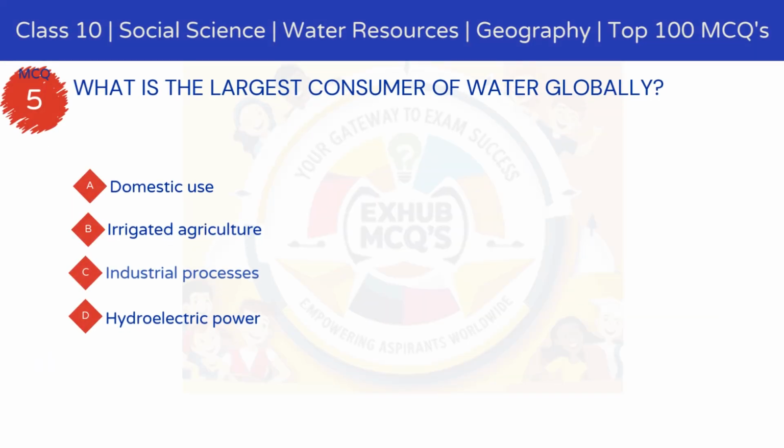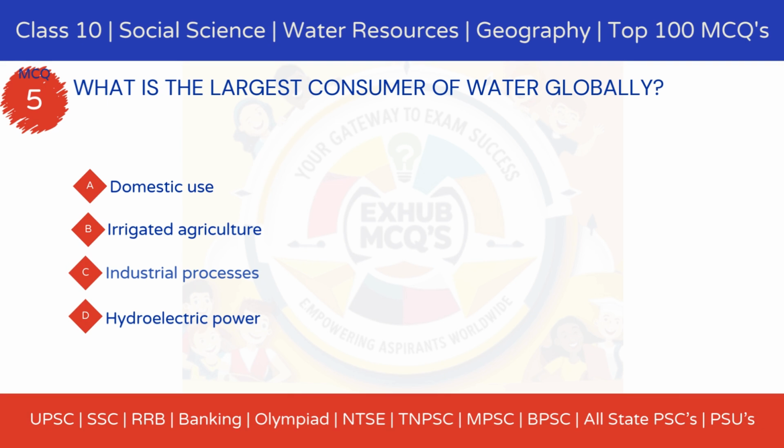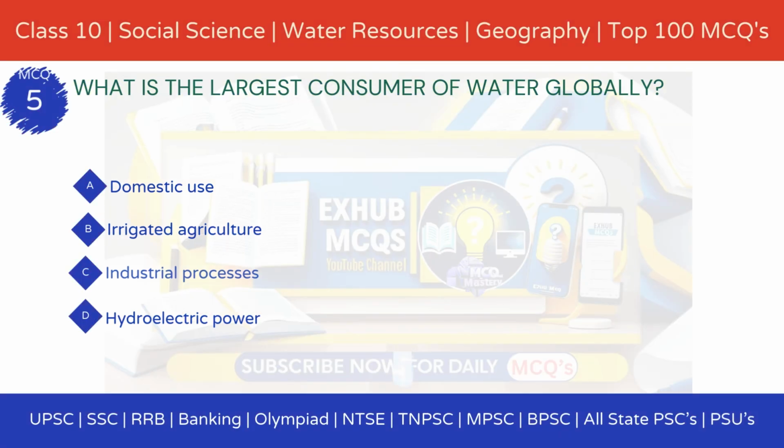MCQ 5. What is the largest consumer of water globally? Option A, domestic use. Option B, irrigated agriculture. Option C, industrial processes. Option D, hydroelectric power.